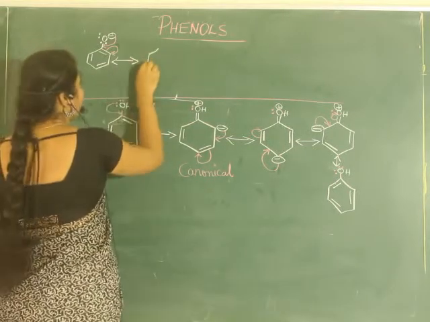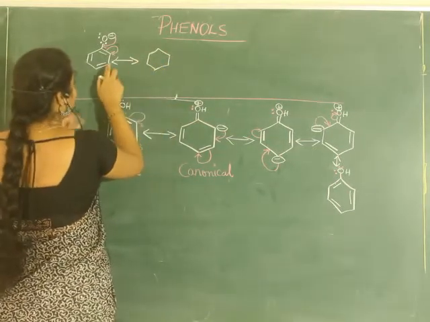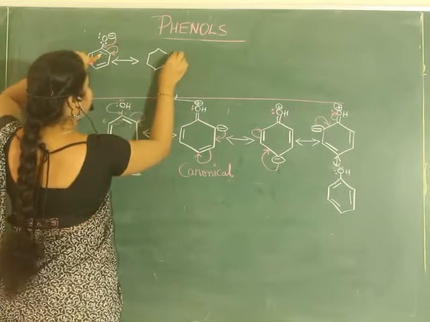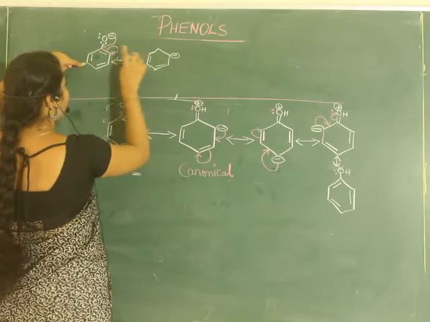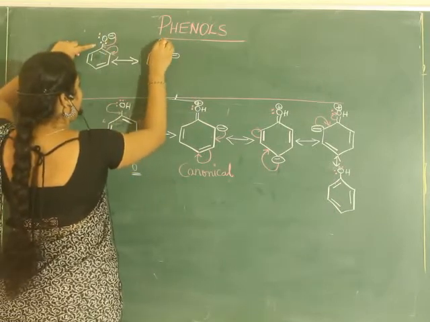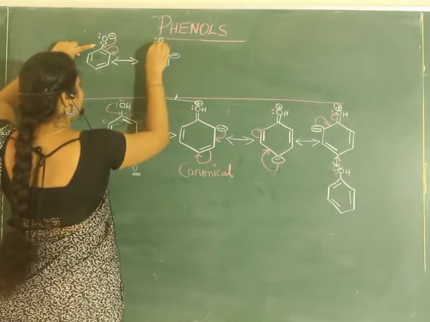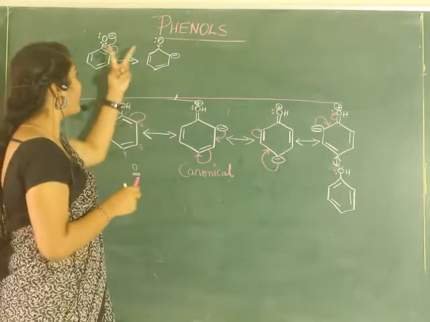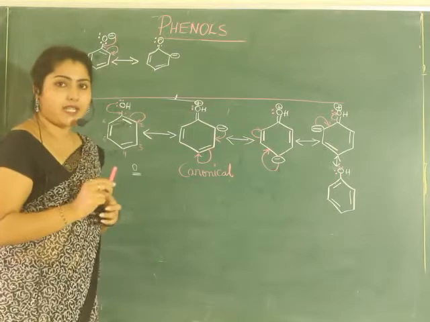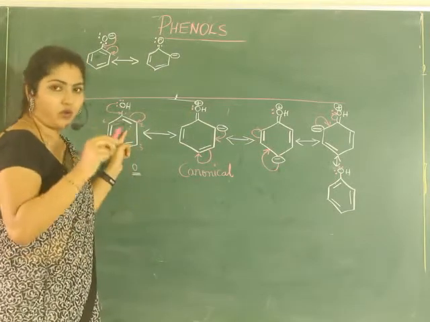Now how do you write the next one? Next one, here this bond has shifted here. Already it has one bond. Here one bond. What happens to this oxygen? Oxygen with the two lone pairs of electrons remains the same. Why have I not written a positive charge here? The reason is because in this case it was 0.